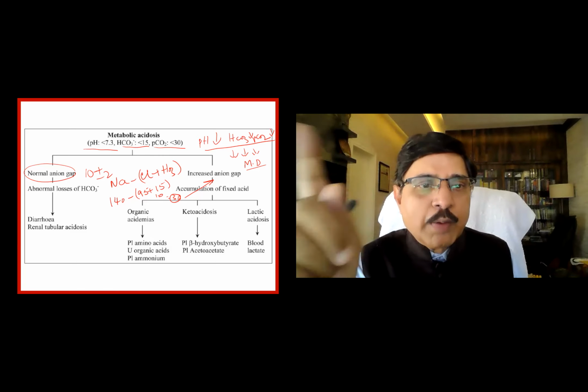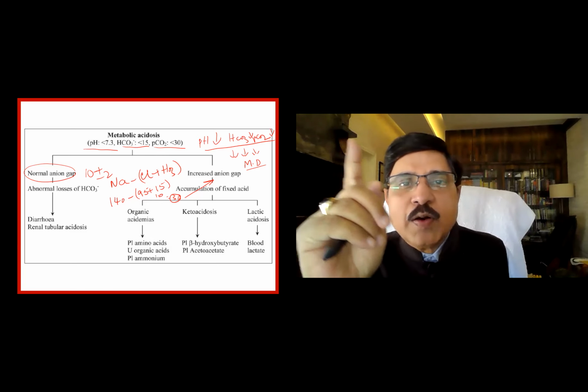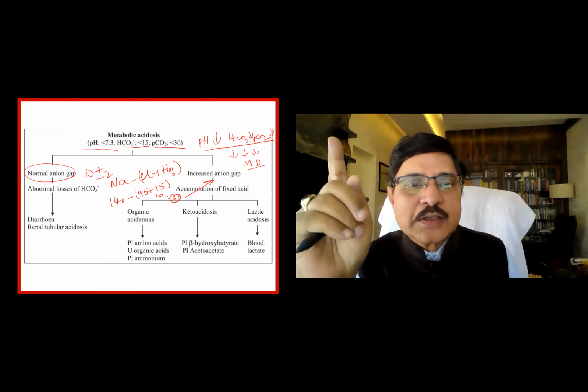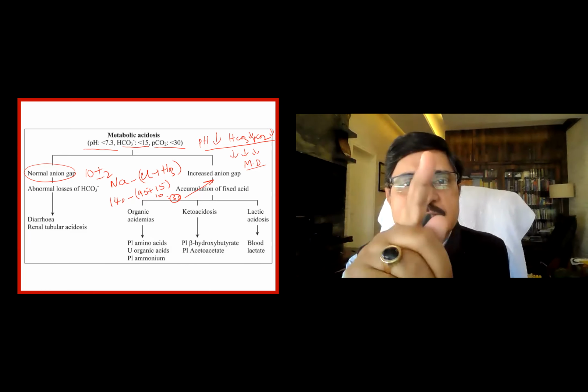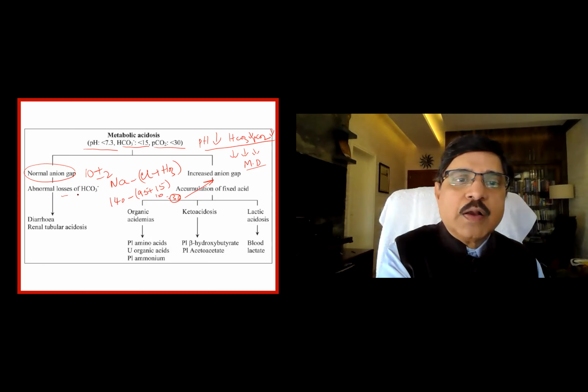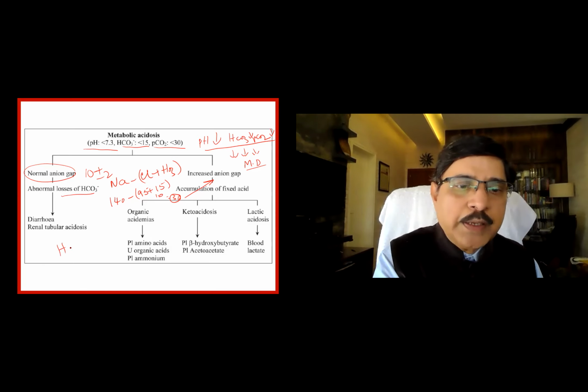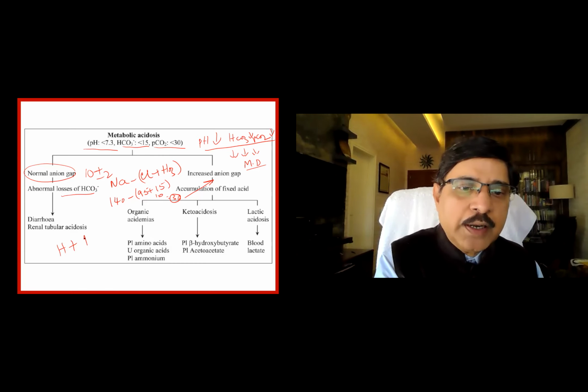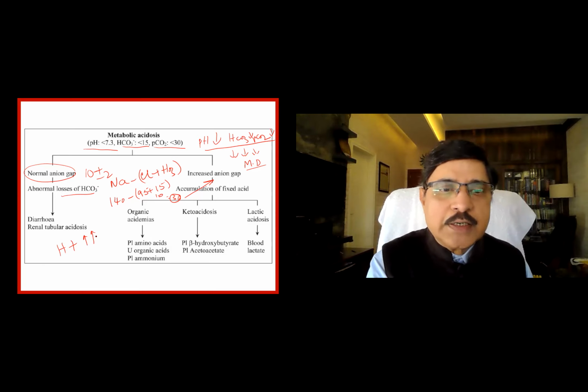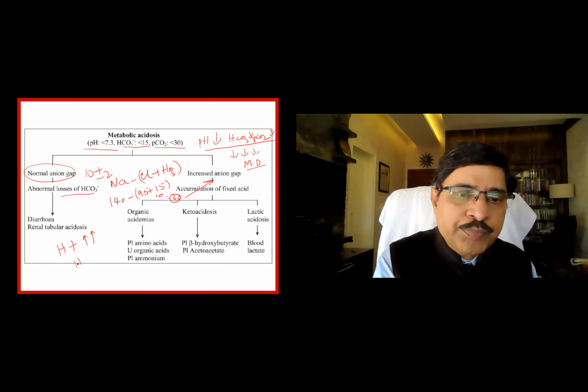If it is normal, then it is not excess acid that is the cause, it is loss of base, as bicarbonate, that is the cause of acidosis. Acidosis can be caused by addition of H ions, due to ingestion, salicylate, ketoacids, whatever it is, or by the excess loss of bicarbonate.